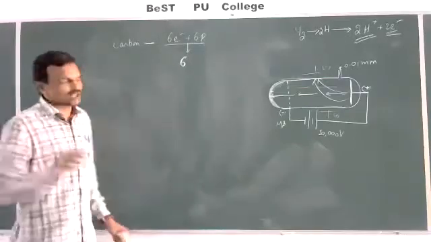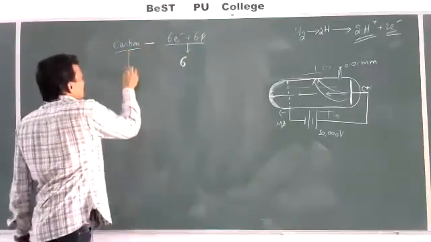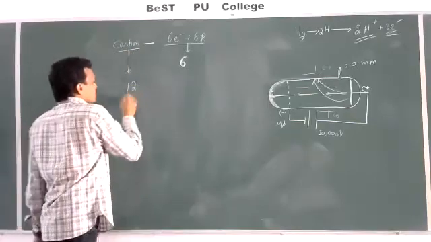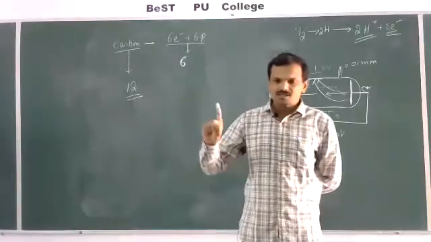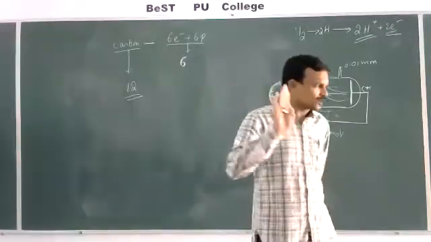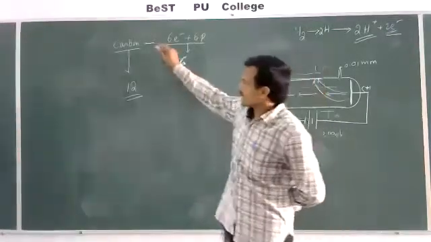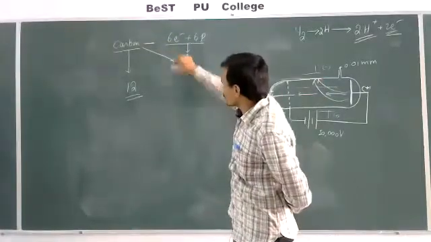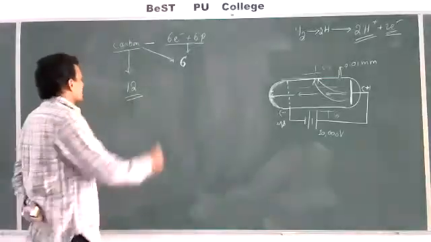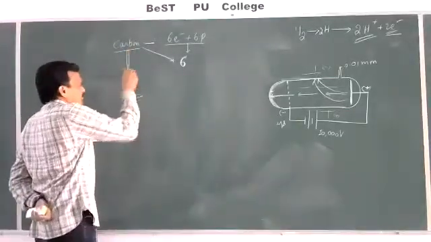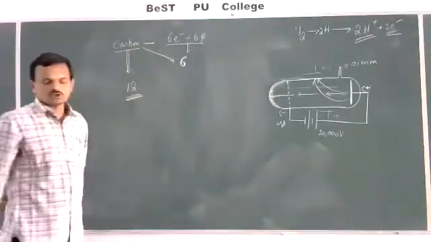The experimental mass of carbon was found to be 12. So if an atom consisted of only electrons and protons, then the atomic mass of carbon should be equal to the atomic number, which is 6. But the experimental value of the atomic mass of carbon was found to be 12.